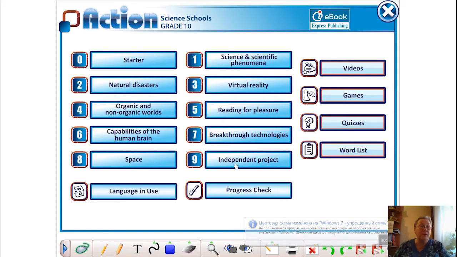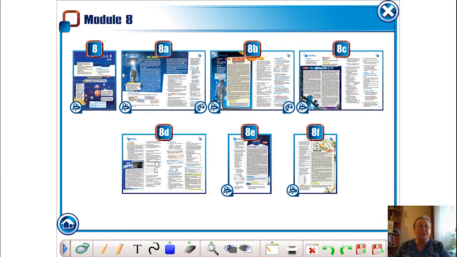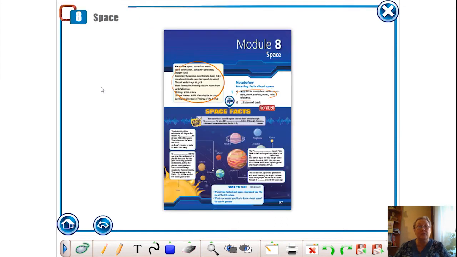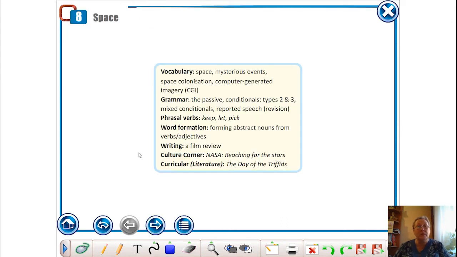Dear students, today we start a new topic, Module 8, Space. Open your books on page 97. Let's study the first page of the lesson, and as usual, we study the material that we're going to learn during this module. As for vocabulary, we're going to speak about space, learn the words on space, mysterious events, space colonization, computer-generated imagery, CGI. Of course, we'll revise grammar and practice it: the passive voice, conditionals types 2 and 3,